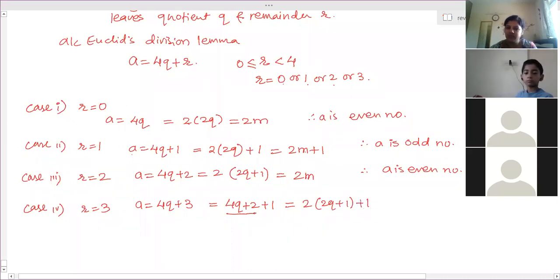Able to understand this change? Yes, ma'am. So 2m plus 1. Are you able to understand? Yes, ma'am. So therefore, A is an odd number.